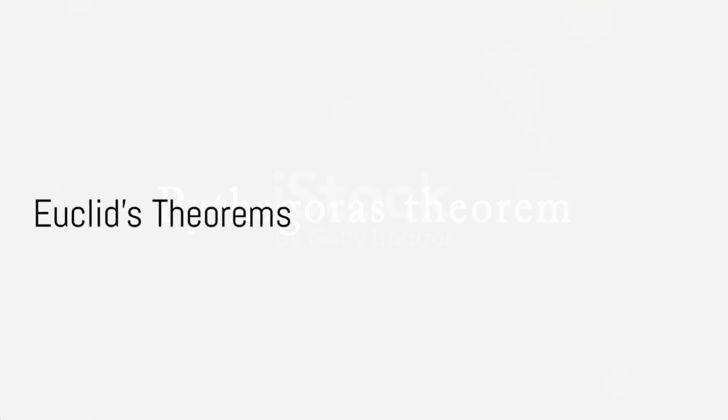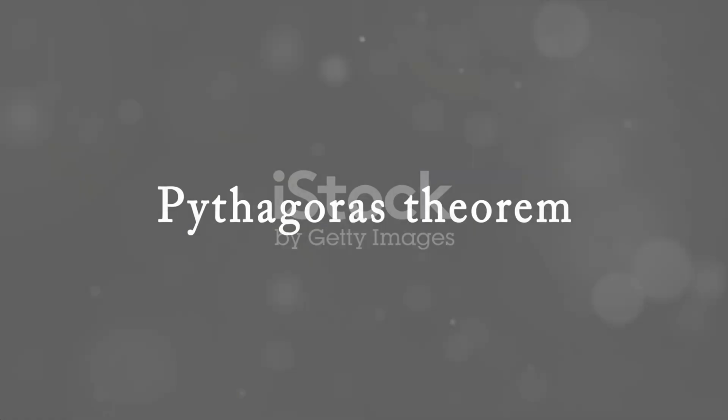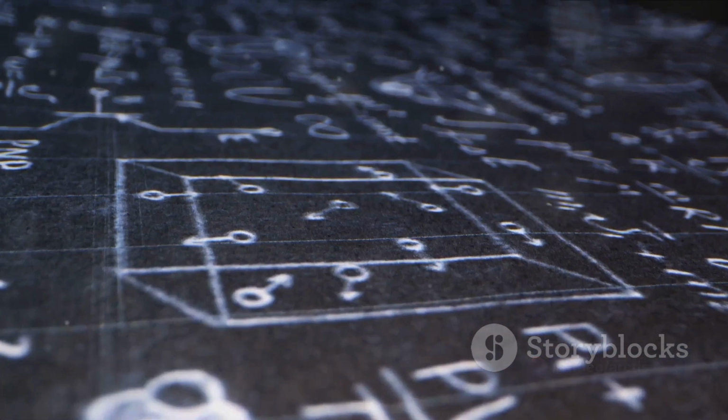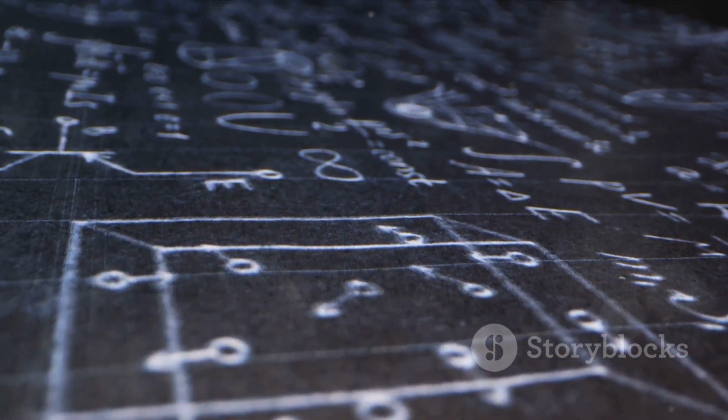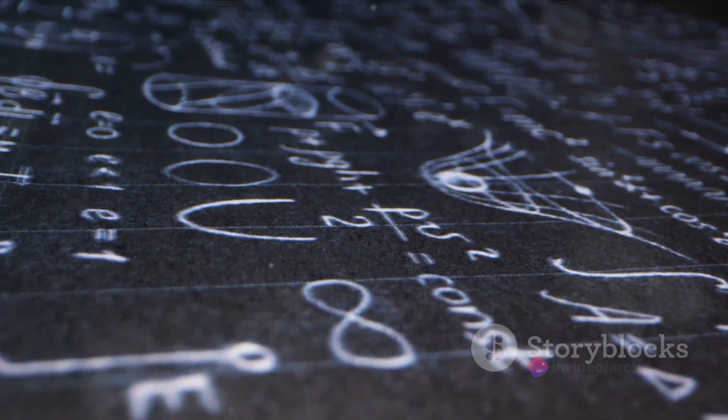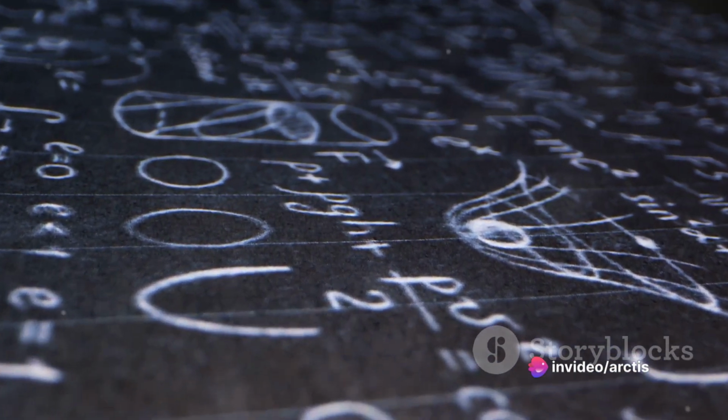Euclid used these postulates as building blocks to prove more complex geometrical concepts. For example, he proved that the angles in a triangle always add up to 180 degrees, a fact we take for granted today. He also demonstrated that the area of a circle is proportional to the square of its radius, a relationship we now express as pi times the radius squared.